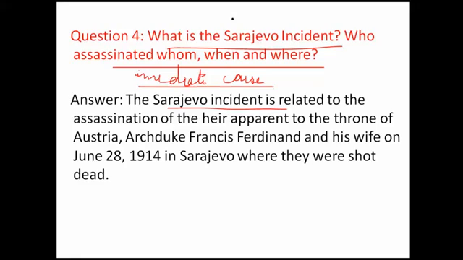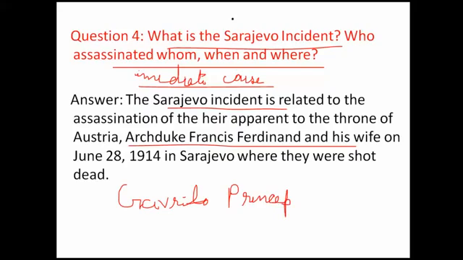In the immediate cause we have to write about the murder of Archduke Ferdinand and his wife by Gavrilo Princip. He was Austrian, but he was persuaded by Serbia to kill Archduke Ferdinand.